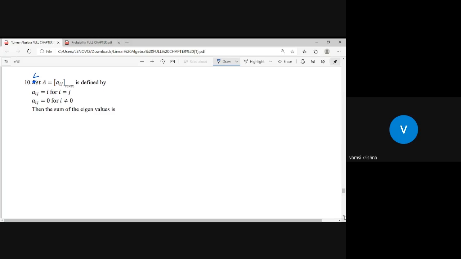Let A be a matrix Aij of n by n, a square matrix, defined as Aij is i when i is equal to j. When i is not equal to j, please correct this: if i is not equal to j, for the off-diagonal entries, Aij is equal to 0. Then find the sum of the eigenvalues.